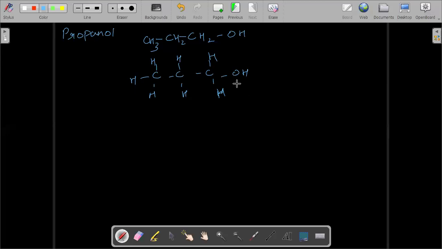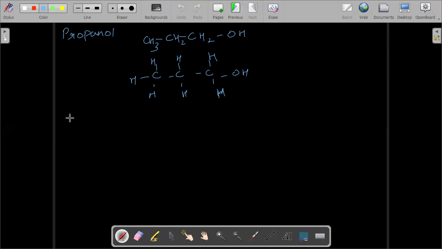You can write OH on the first carbon atom, it's the same. So this is methanol, ethanol, propanol, butanol. In this way, you can draw all the alcohols.